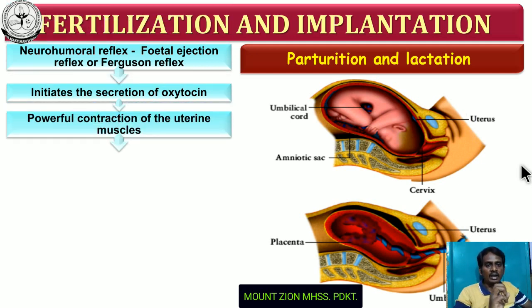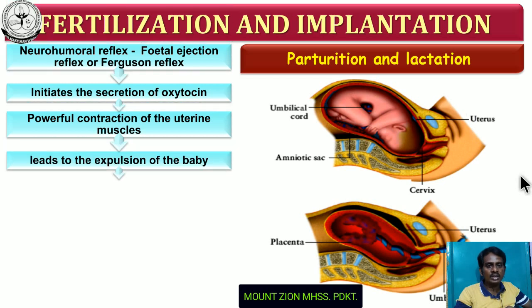Now this oxytocin causes a powerful contraction of the uterine muscle. This is a uterine muscle. Estrogen also causes a contraction, but that contraction stimulates this process. What process? Ferguson reflex. In the Ferguson reflex, the secretion initiates the secretion of oxytocin. This oxytocin causes a powerful contraction of the uterus. As a result, it leads to expulsion of the baby. These are the three events that take place in the Ferguson reflex.